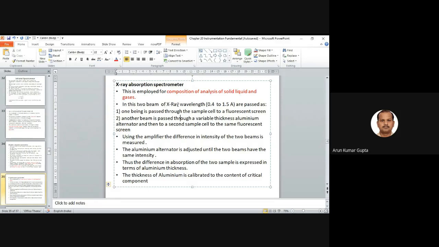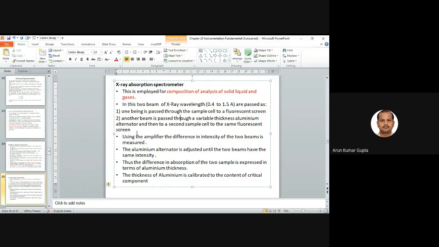So in this two-beam method, X-ray wavelengths of 0.4 to 1.5 angstrom are used. One beam is passed through the sample cell to a fluorescent screen, and another beam is passed through a variable thickness aluminum attenuator, and then to a second sample cell with the same fluorescent screen.